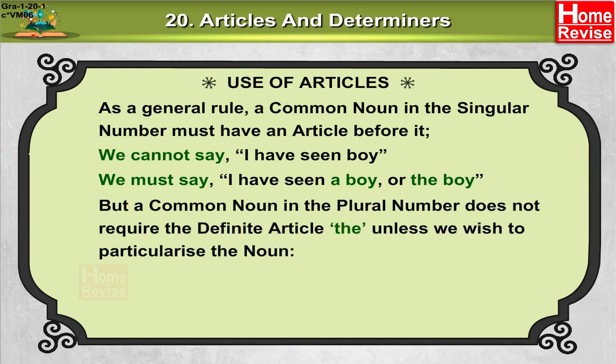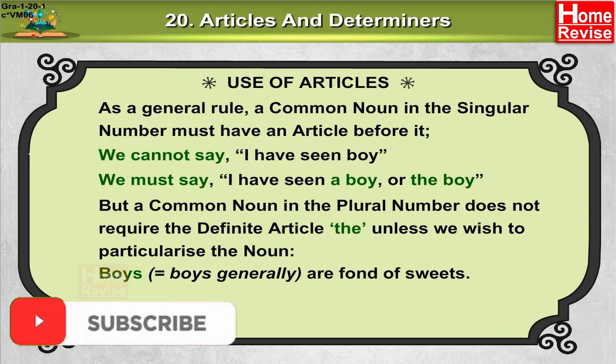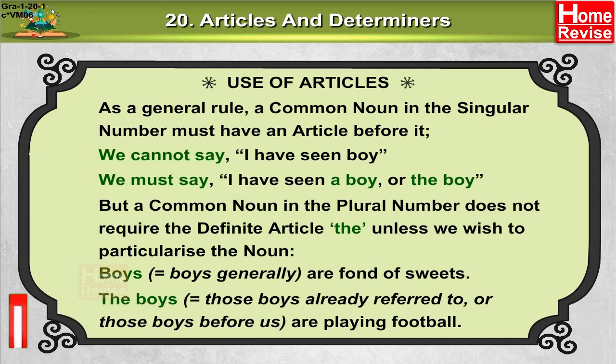But a common noun in the plural number does not require the definite article the unless we wish to particularize the noun. Boys means boys generally are fond of sweets. The boys means those boys already referred to or those boys before us are playing football.